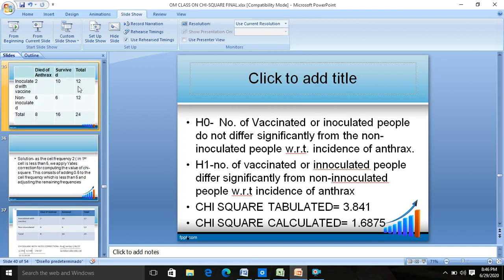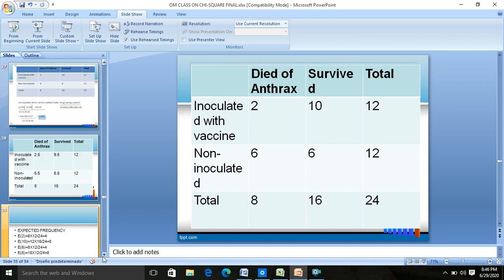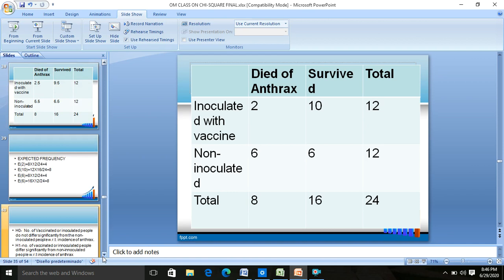No. With respect to the question, it is actually not a favorable result because it shows that the inoculated or non-inoculated do not differ significantly with respect to survival, which shows that the inoculation or the vaccine does not have a significant effect on the occurrence of anthrax. It means your vaccination is actually not successful. It is not actually useful in terms of hypothesis testing, in terms of the statistical analysis.